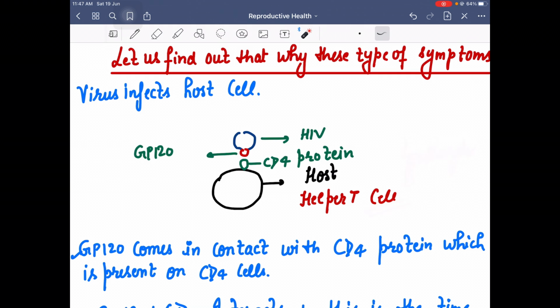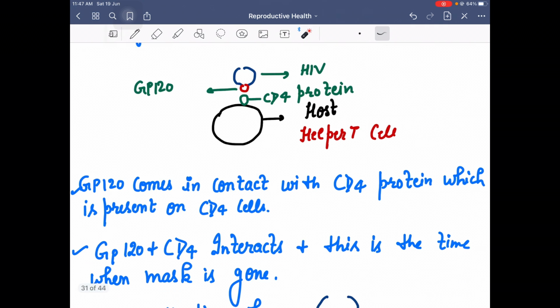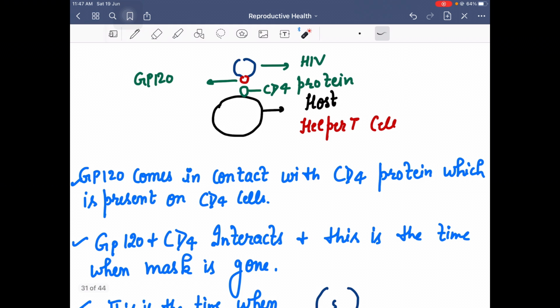Now on these cells there is a protein called CD4 protein. On these helper T cells, this CD4 protein is present. Now this GP120 comes in contact with the CD4 protein, which is usually present on the CD4 cells. These all are immune system cells.